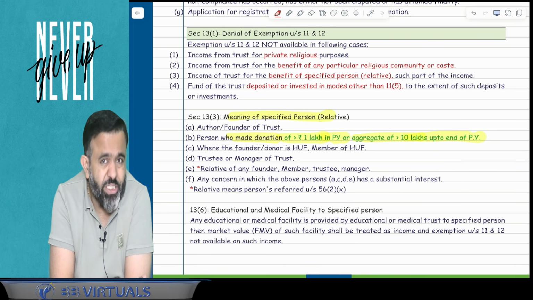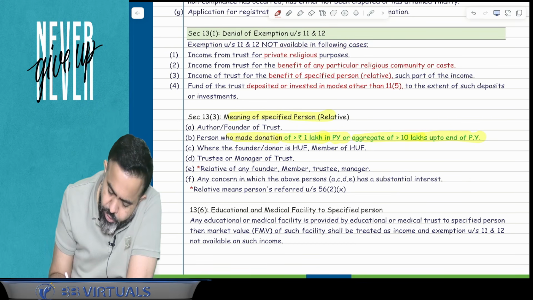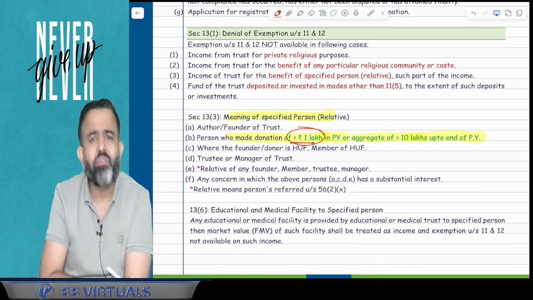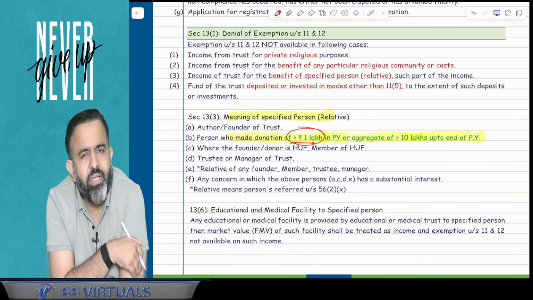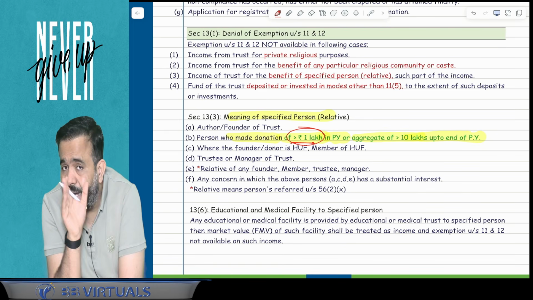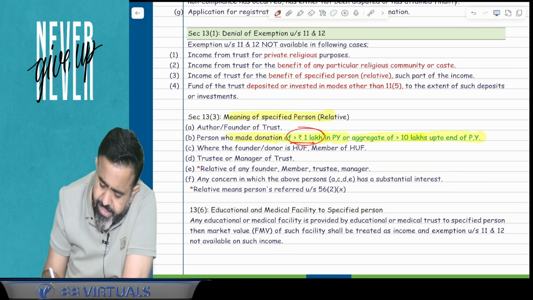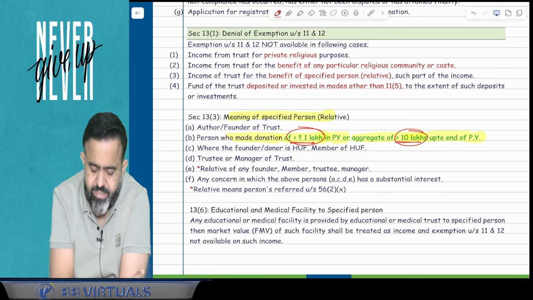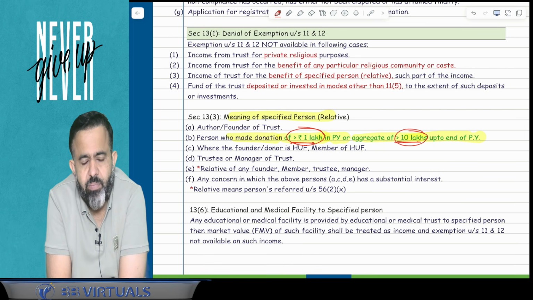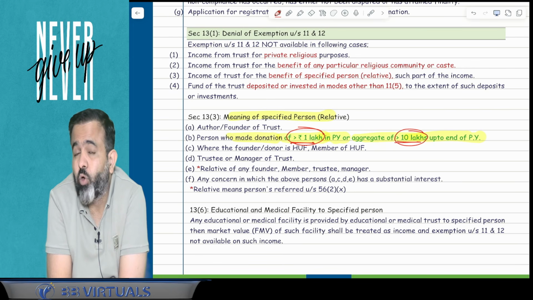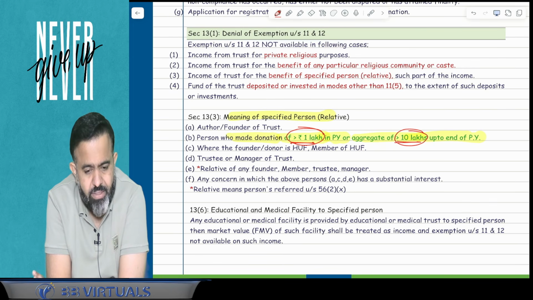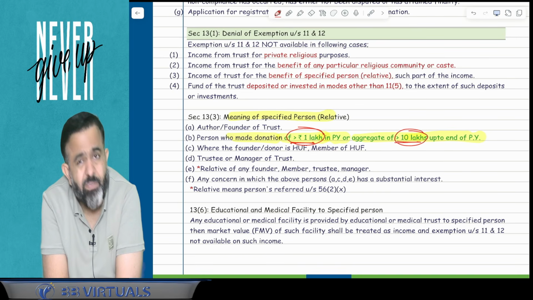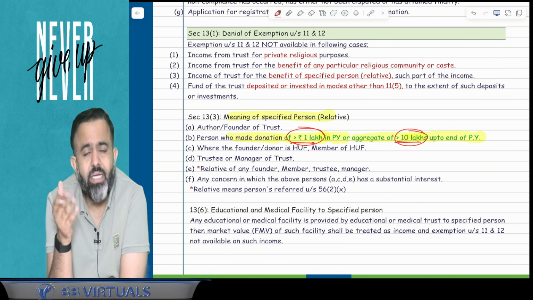Now guys, that has been changed. Here the substantial contributor means a person whose donation in the current previous year is more than 1 lakh, or whose aggregate donation till the end of the current previous year is more than 10 lakh. Then that person will be treated as the specified person, or you can say the relative of the trust.